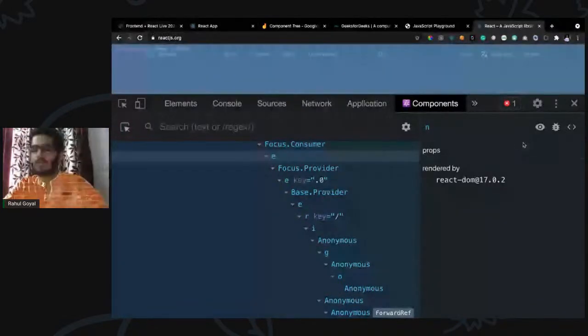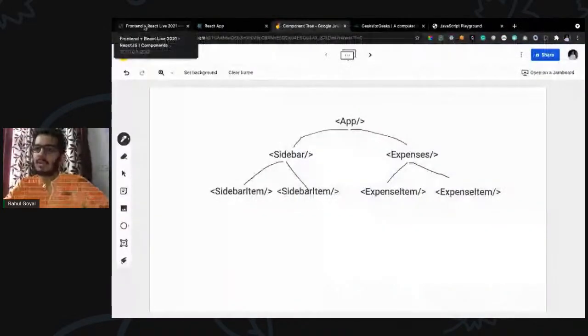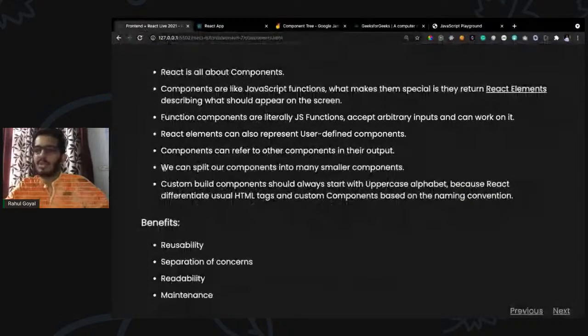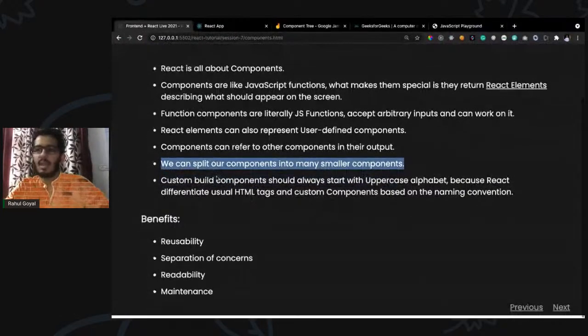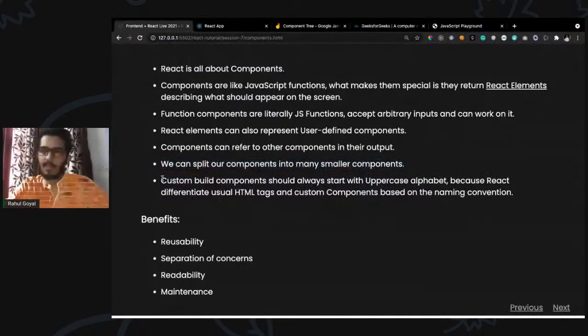Okay. So we are going to make use of those concepts. We can split our components into many smaller components. And this is the main thing we have to keep in mind: while defining a component, it should always start with an uppercase letter, because React does not use any special syntax, just the naming convention. If a tag starts with an uppercase letter, React treats it as a user-defined component, not the usual HTML tag. So we have to keep that in mind.